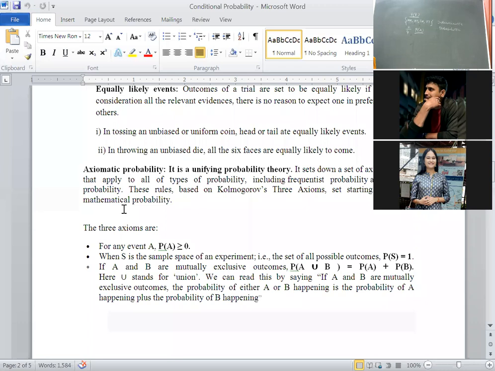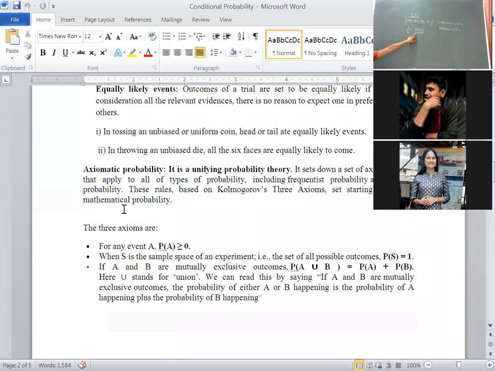Okay. Again, there were three approaches to probability. The first one is classical probability. Classical probability is also known as mathematical probability or a priori probability. P-R-I-O-R-I, priori probability. Everywhere we will define the same.